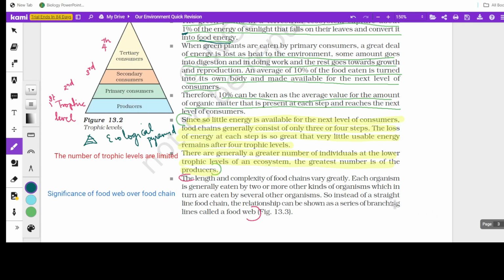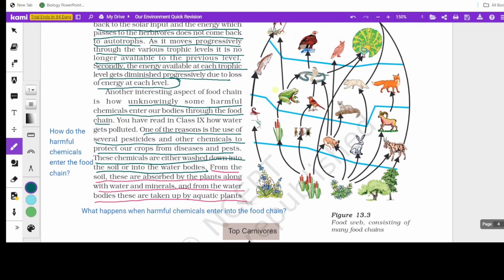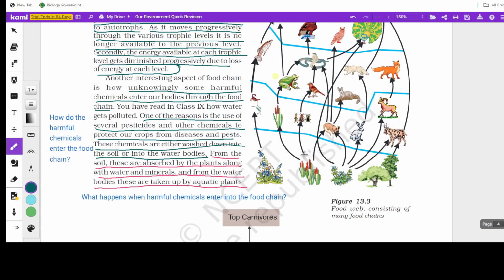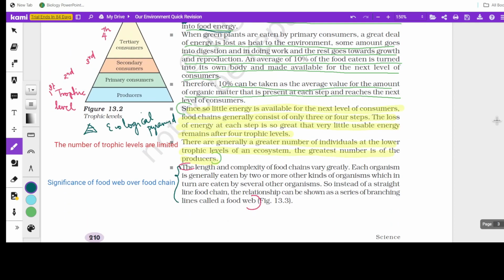Okay. Now, here in this paragraph, they talk about the significance of the food web. Look here. The length and complexity of food chains vary greatly. Each organism is generally eaten by two or more other kinds of organisms. See, look at this figure. In this, the plant can be eaten by insects, by a rat or by a rabbit or by any other herbivore. So one level can be eaten by many organisms. Fine. So instead of a straight line food chain, the relationship can be shown as a series of branching lines called a food web.